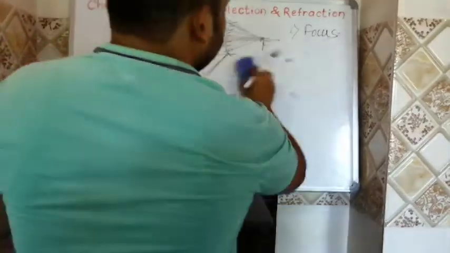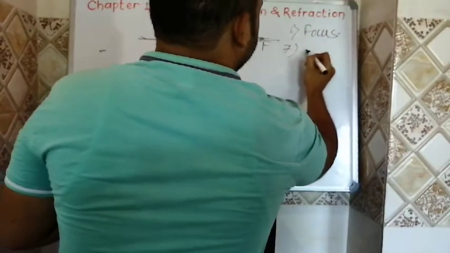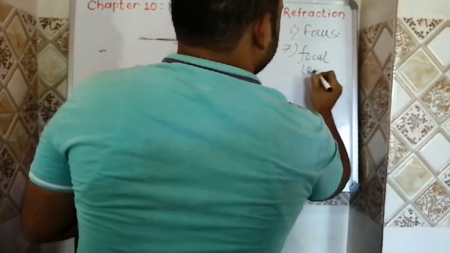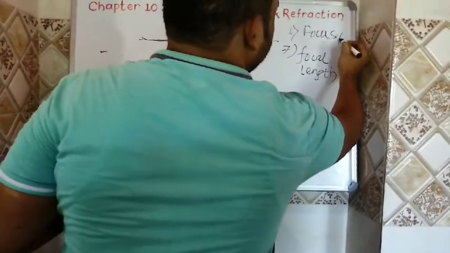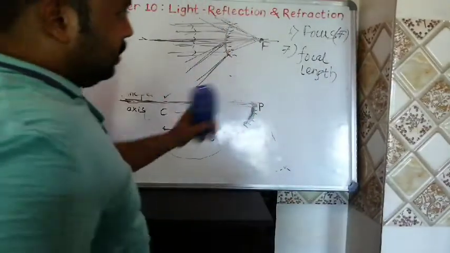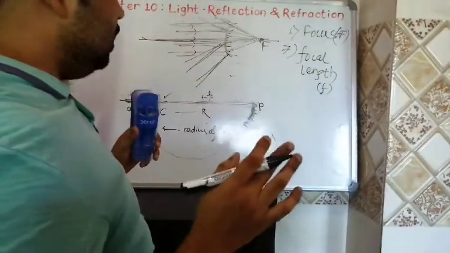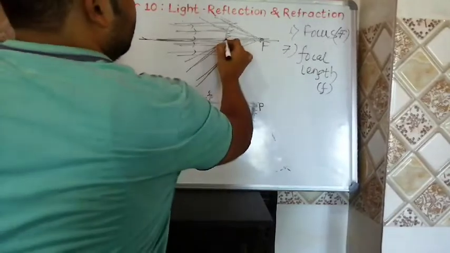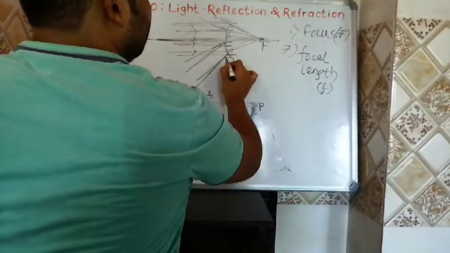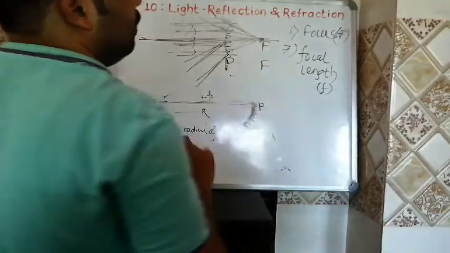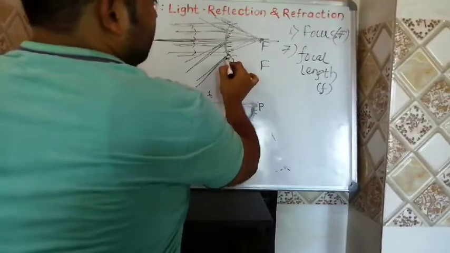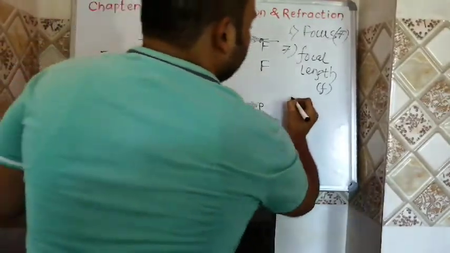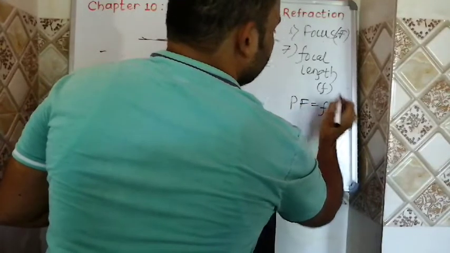Then the last one, focal length. Focus is a point, which you can denote by capital F. Then focal length, small f. What is focal length? Focal length is nothing but the length between the pole and the focus. So focal length is the distance between the pole and the focus. PF is equal to small f.